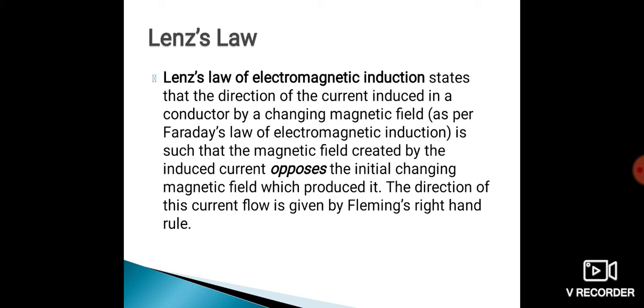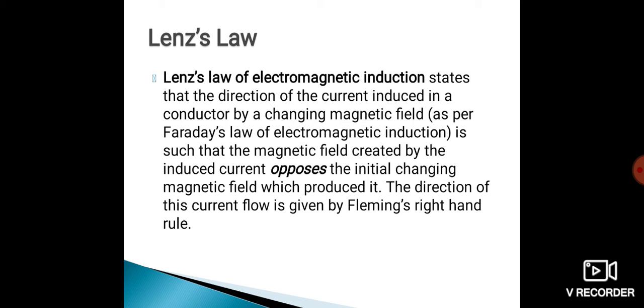So, with this definition, they are telling us that in any conductor, if we flow the current, then EMF is induced in it. That EMF will be self-induced EMF. Whenever current flows in a conductor, it creates its own magnetic field, and according to the Faraday's law that we have learned in the previous video, whenever a conductor cuts the magnetic field, EMF is induced in it.